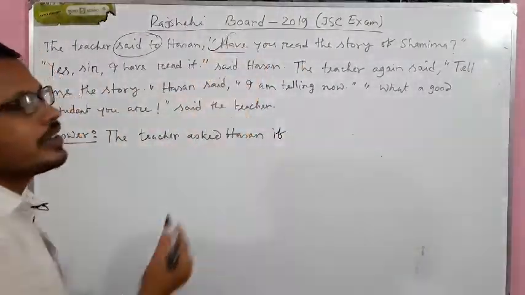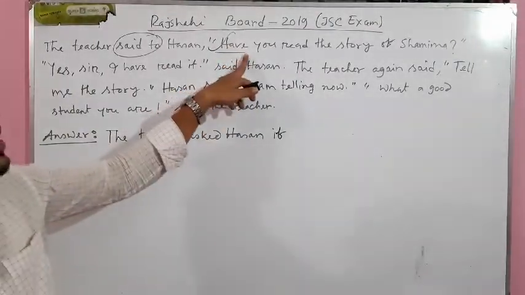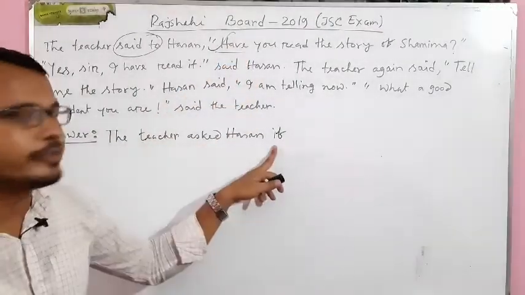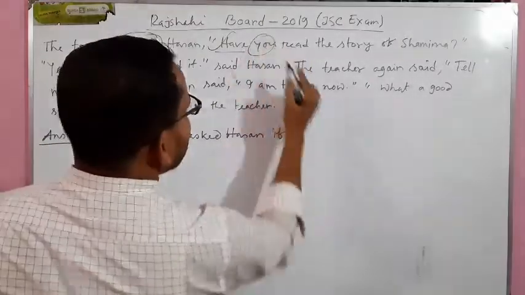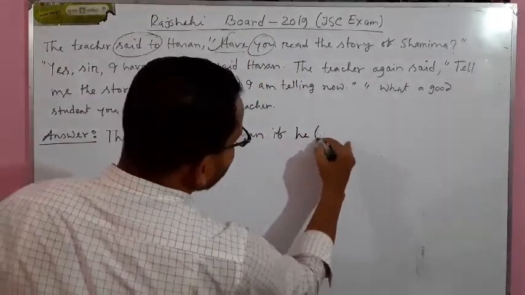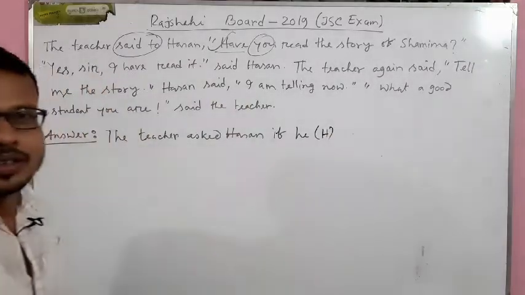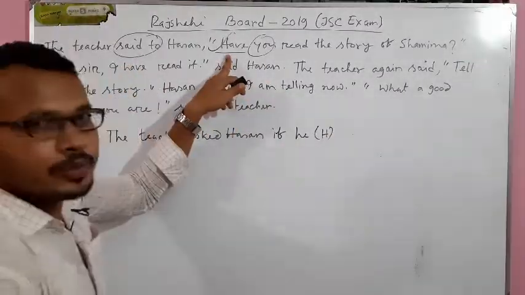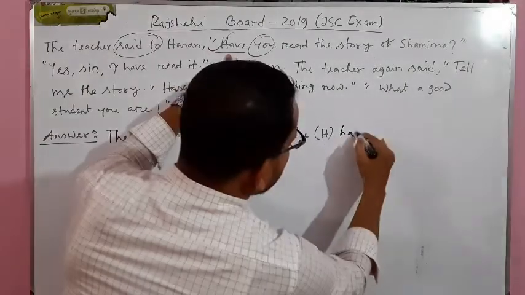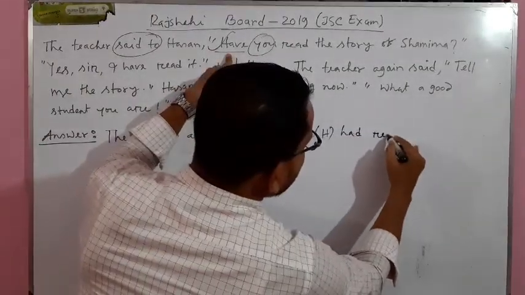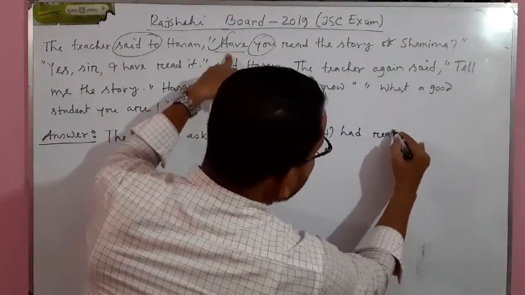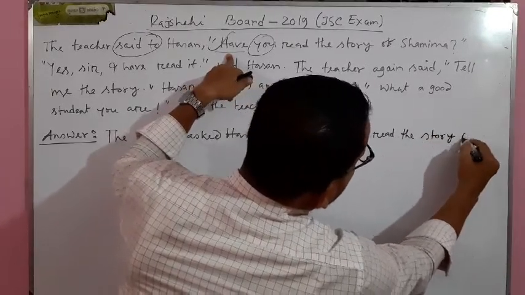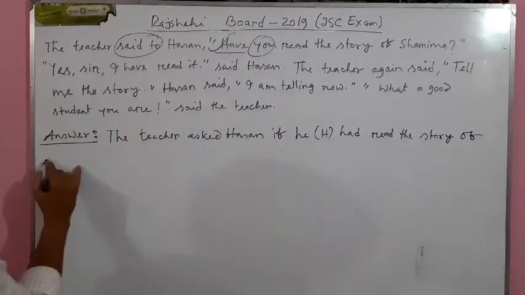This is an interrogative sentence and the interrogative sentence starts with an auxiliary verb. That is why we will use if. If, subject you means he, means Hasan. The teacher asked Hasan if he, instead of have we will write had. Read will remain unchanged, R-E-A-D. Read the story of Shamima.